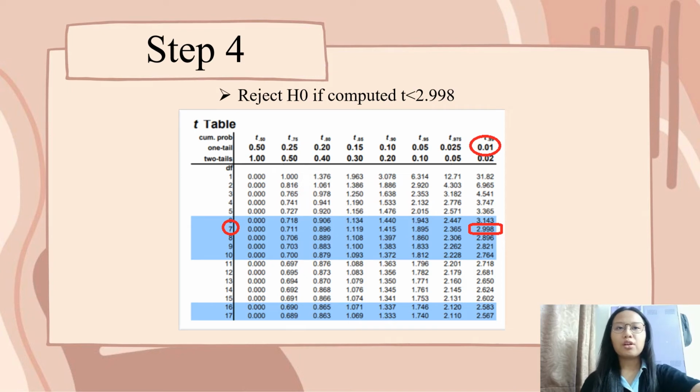Next, in step 4, we need to determine the t-value that corresponds to our critical value. If t is smaller than negative 2.998, we will reject H0. Let's see the student t-distribution table below. The table is a one-tailed test, not a two-tailed test, as you can see. Our sample size was 8, so the degree of freedom, df, is n minus 1, which is 8 minus 1 equal to 7. So the answer is as shown in the table below.